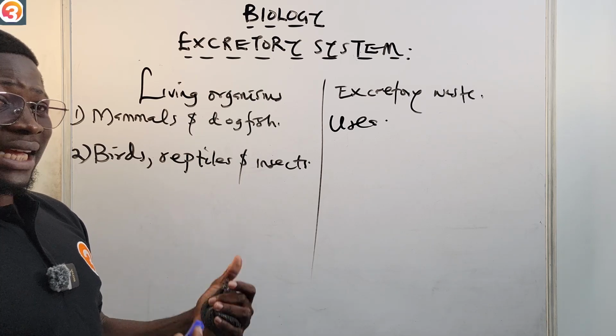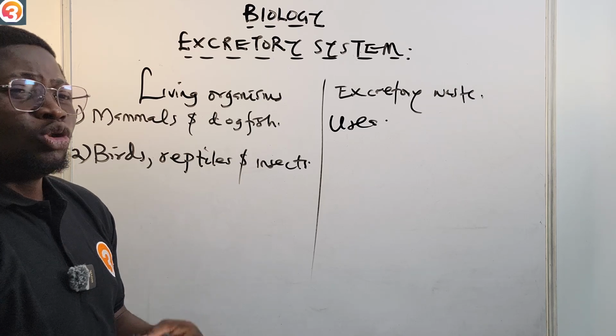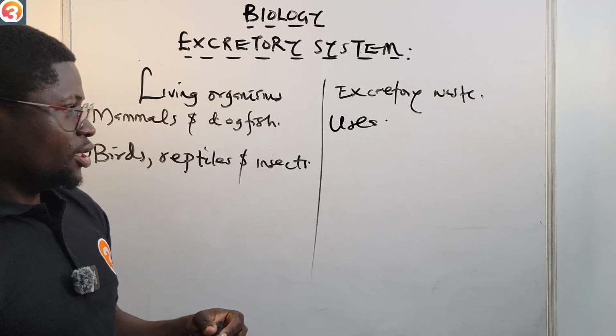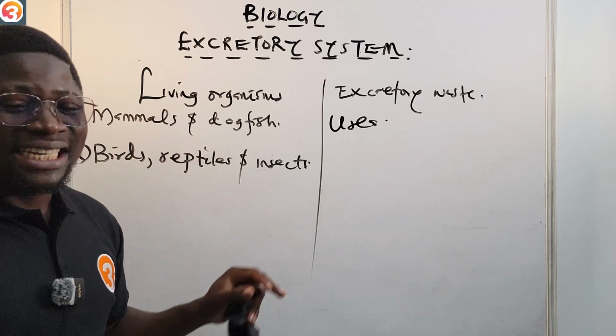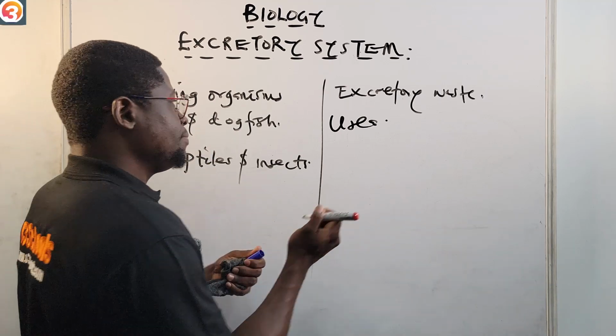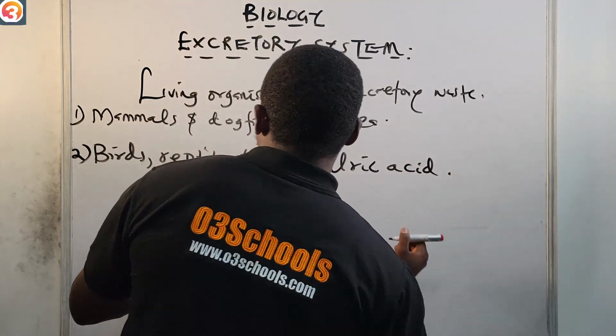Because of that, like in the desert, for example, they need to work to conserve water so that they do not lose so much water. So their main excretory waste in birds, reptiles, and insects is uric acid. Please take note of that.